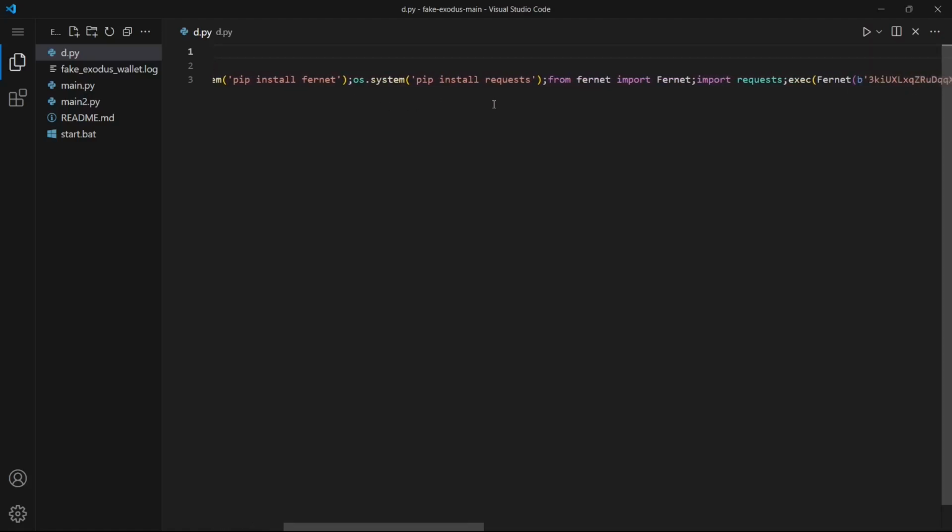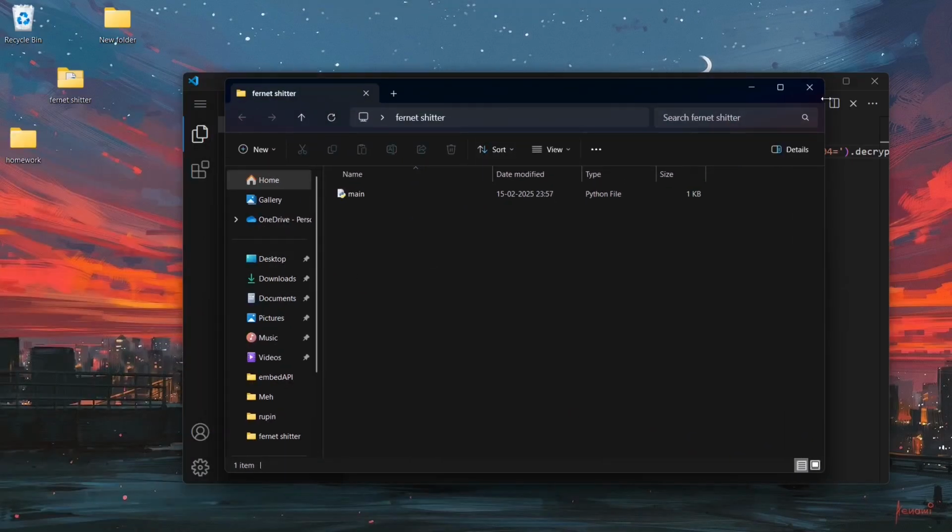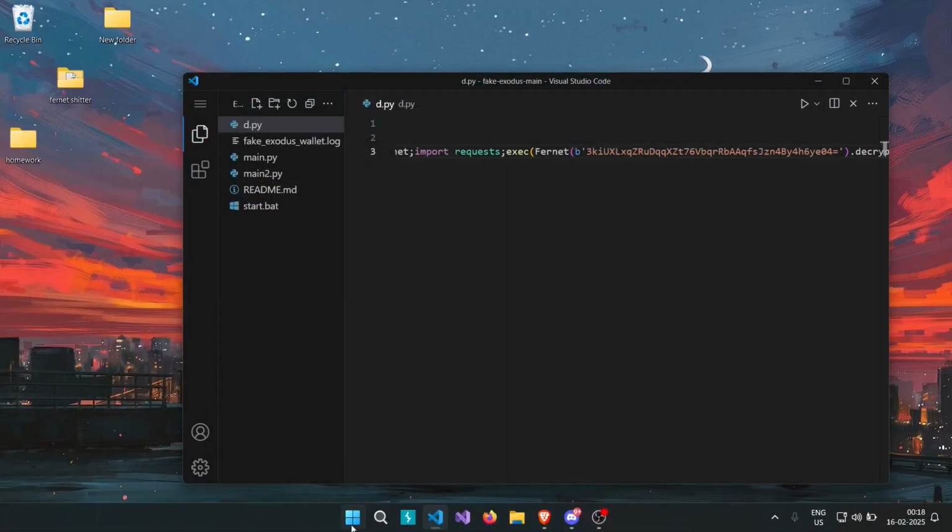Okay, so the point is, he is using Fernet encryption. And he's executing this Fernet thingy. So whatever this is, he's executing all of this. What we can do is decrypt this. Now to decrypt this, I have a Fernet tool ready coded. Here that is, but for this to run, I also had Notepad.